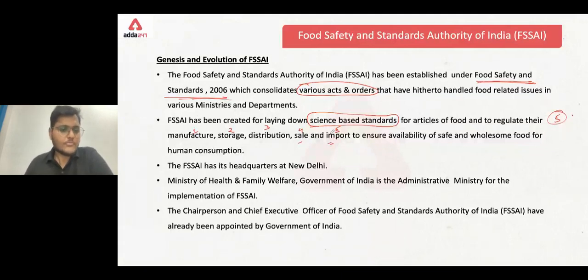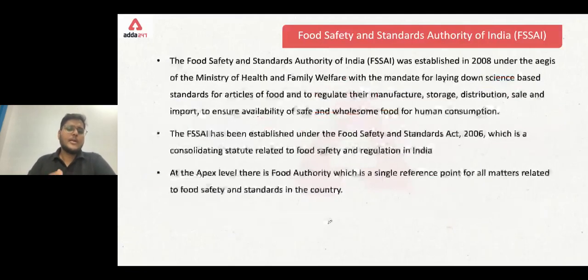Clear? Next. The FSSAI has its headquarters at New Delhi. Where is the headquarters of FSSAI? New Delhi. The Ministry of Health and Family Welfare, Government of India, is the administrative ministry for the implementation of FSSAI. Same kind of thing, but presented in a different way. The chairperson and chief executive officer of the Food Safety and Standards Authority of India have been appointed by the Government of India. Lastly, the Food Safety and Standards Authority of India was established in 2008. Always remember this. It is under the aegis of the Ministry of Health and Family Welfare, with the mandate.